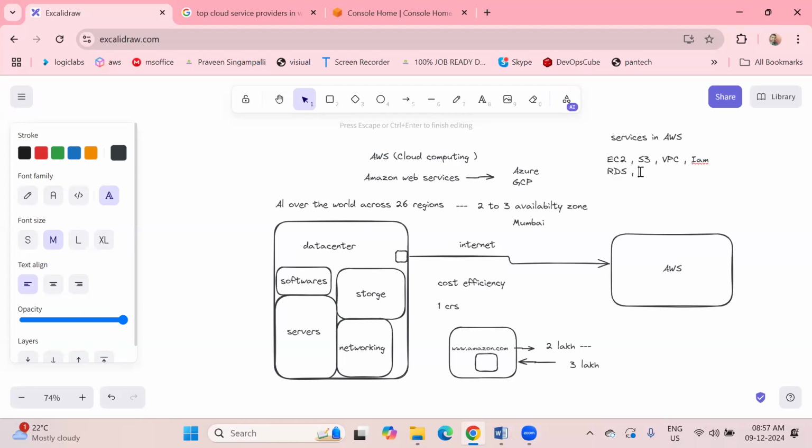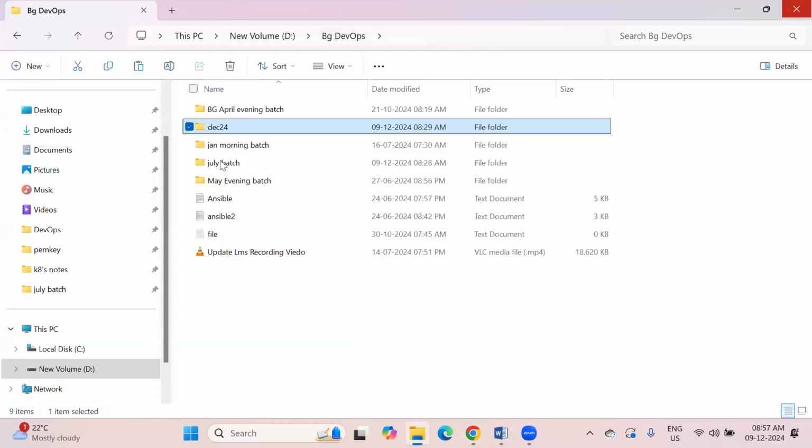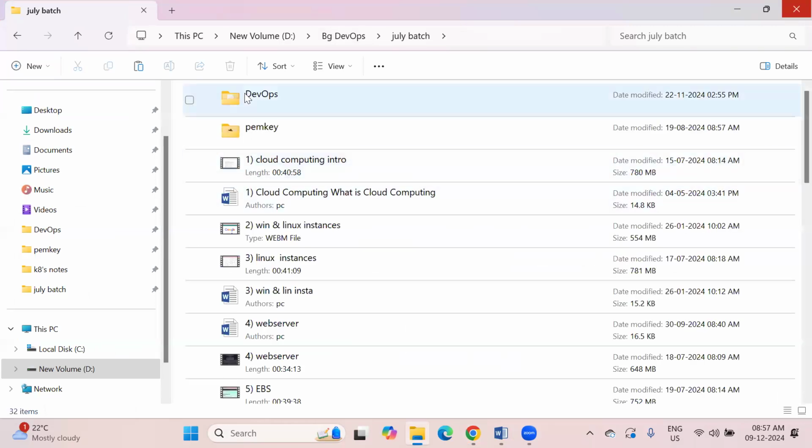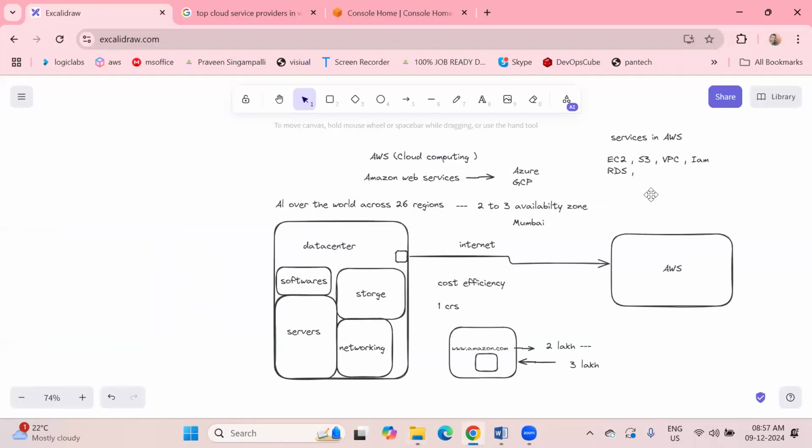Okay. Next, we are going to learn. Let me open this for one minute. S3, Route 53. Yeah, the Route 53 concept.